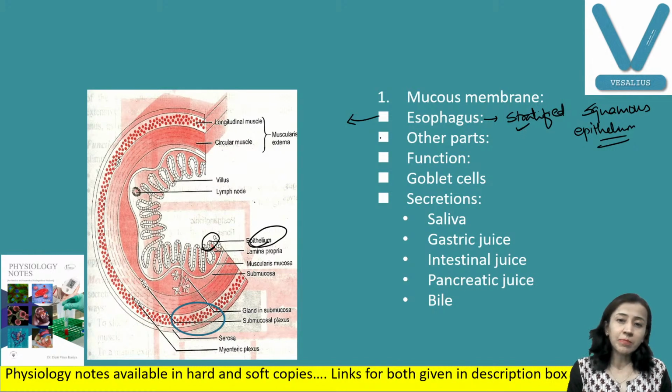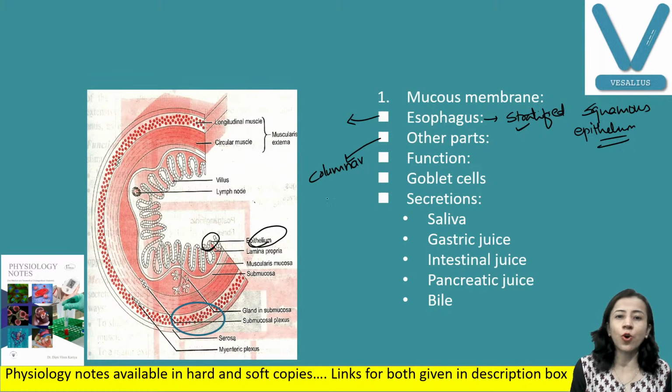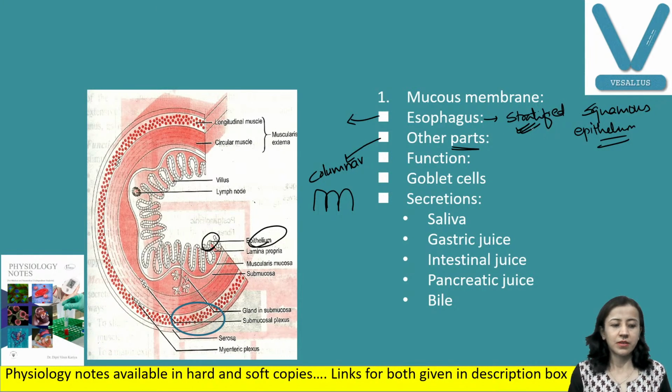And in other parts, the epithelium is columnar. Columnar, like a column. Now, what are the functions of this columnar epithelium? Stratified squamous is to protect from wear and tear. Columnar epithelium is important for absorption of food. It also secretes intestinal digestive secretion.